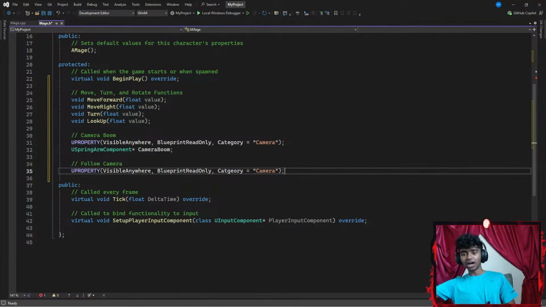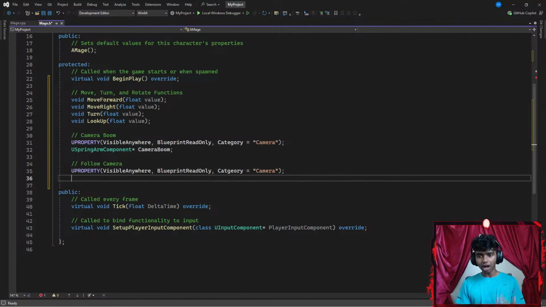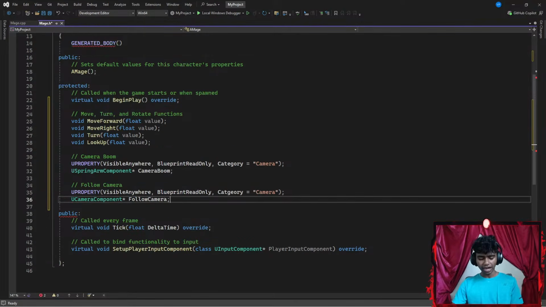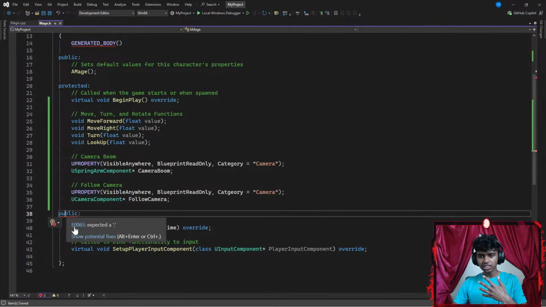Okay, once I'm done with adding a follow camera, I'm gonna go ahead and create an actual camera component. So I'm gonna go with something like U camera component. I'm gonna represent it by something like a follow camera, as a pointer. Then I'm gonna go ahead and end this with a semicolon. And that's pretty much it for my header files. I'm gonna hit Control S to save the code. And I'm assuming my public has a red underline because of my, there we go, it's just my editor, guys.